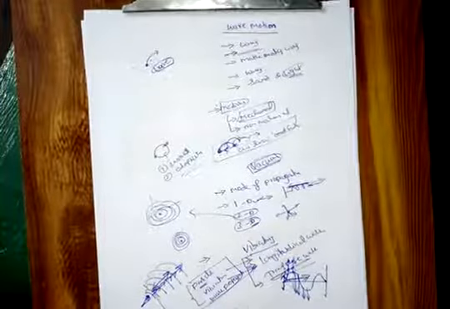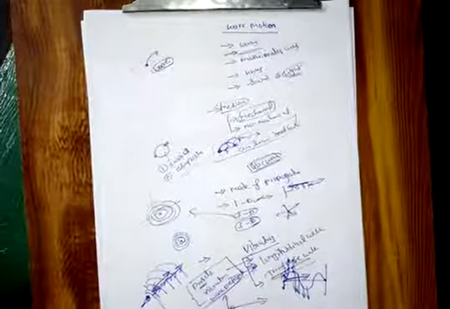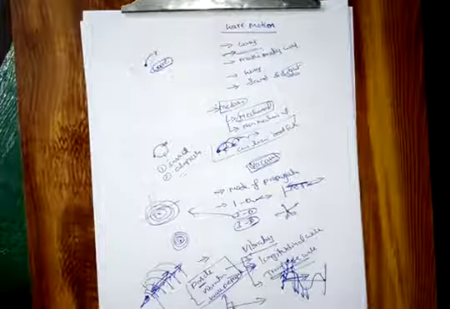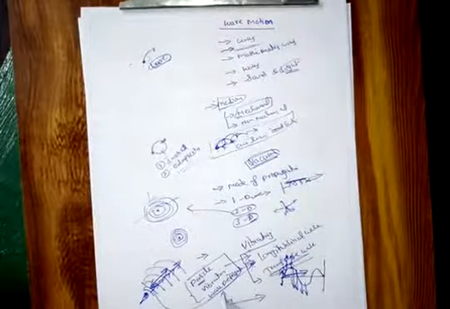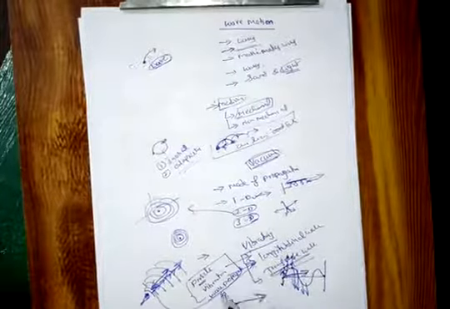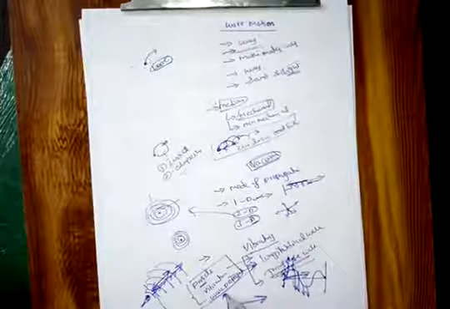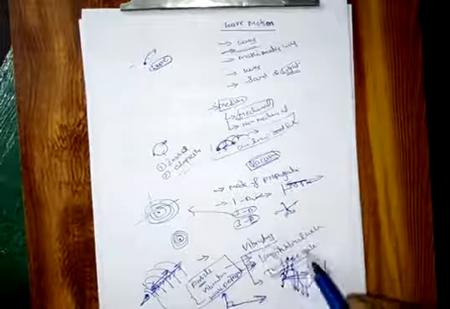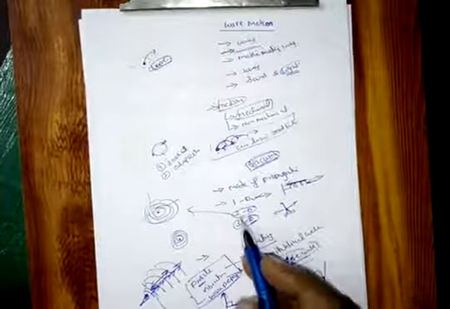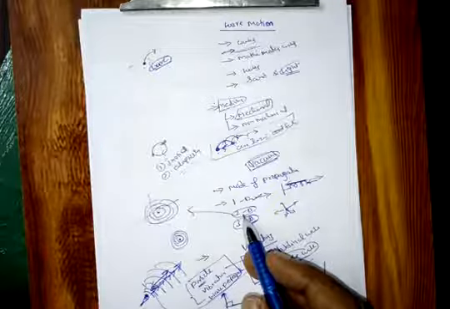Here 90 degrees is present. So we can say that the propagation of the wave is perpendicular to the particles' movement, and this type of wave is called a transverse wave. This is the third type of classification.